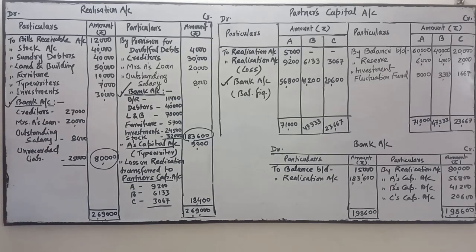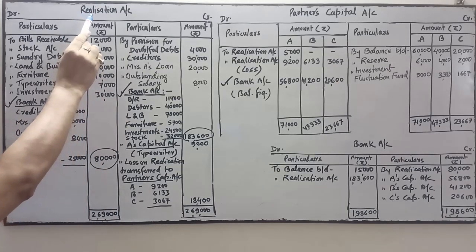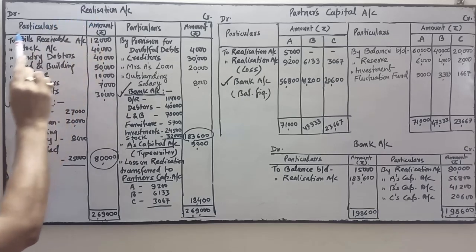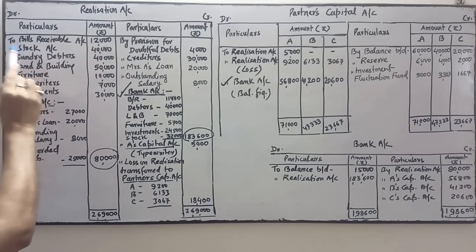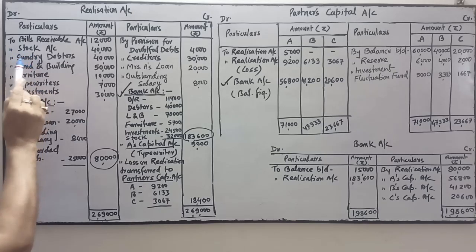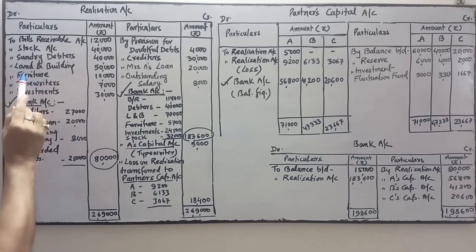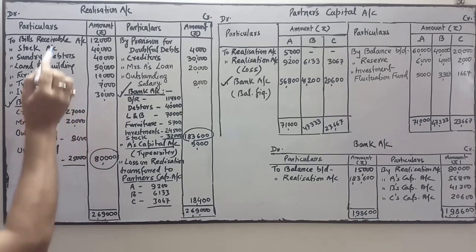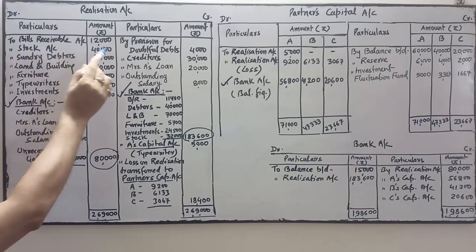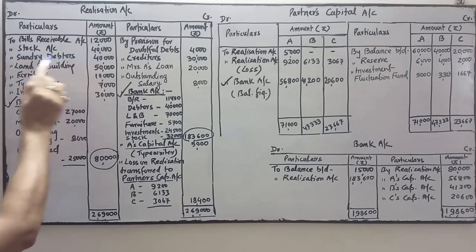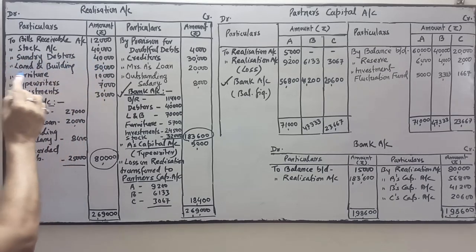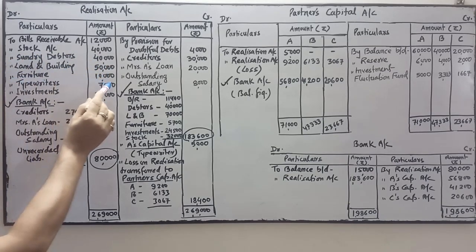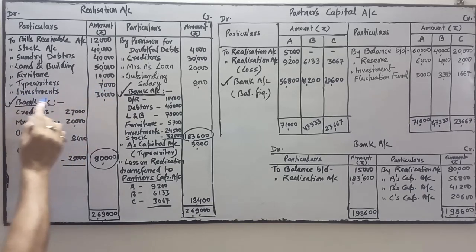Now see the journal entry. If anyone asks, the journal entry is so simple. The first journal entry is realization account debit to bills receivable, to stock, to debtors, to land and building, to furniture, to typewriter, to investment with these amounts. So realization account debit to bills receivable 12,000, to stock 40,000, to debtors 40,000, to land and building this, to furniture 10,000, typewriter 7, to investment this.